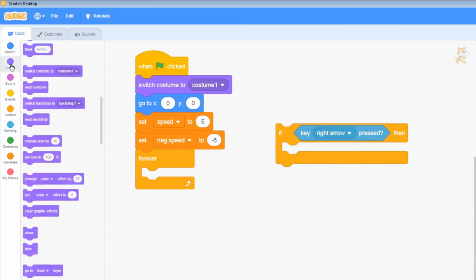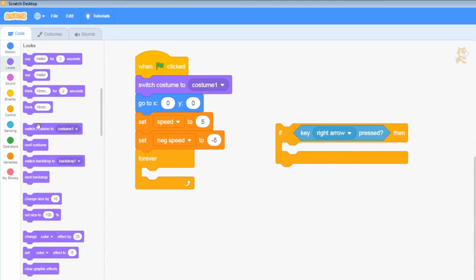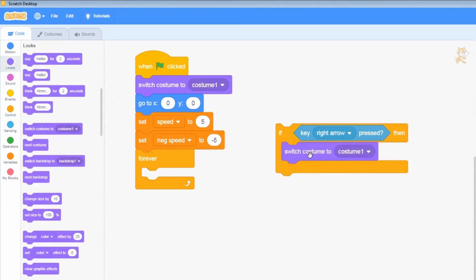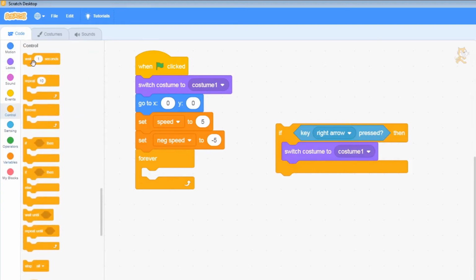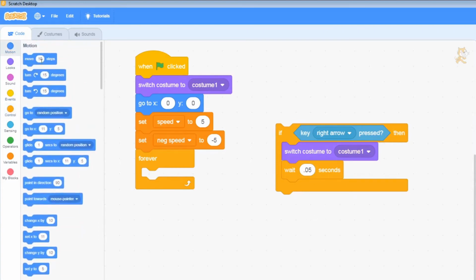This time we're going to do it in a different way to make the cat move. First of all, we're going to change the look, and we're going to switch costume 1. We are then going to grab a control, which is wait 1 second, so that's the darker orange ones. Wait 1 second after that, so you see I can move it around and it tries to put it in a different spot. We want it to be after. 1 second is a bit long, so let's do 0.05. And then we're going to tell the cat to move a certain amount of steps.